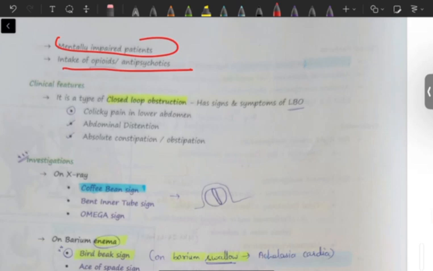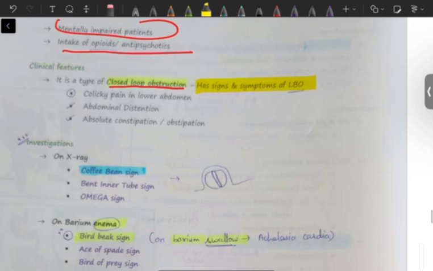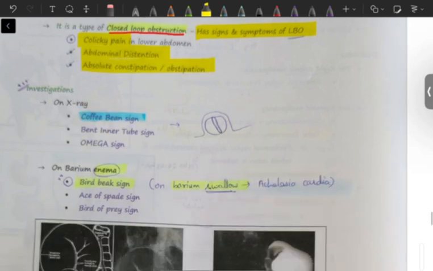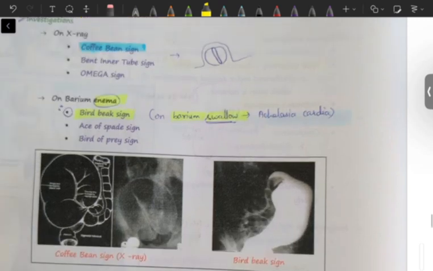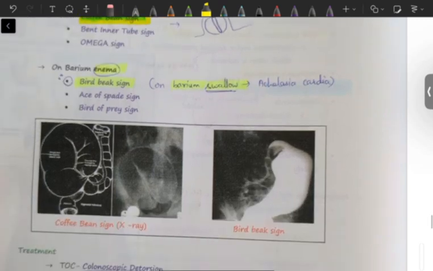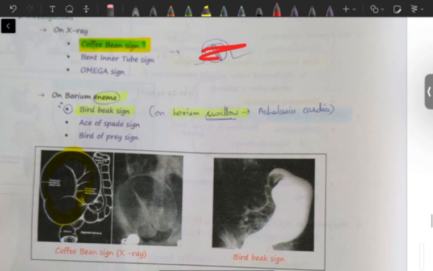So it is a closed loop of obstruction, and it has the signs of large bowel obstruction. What were the signs in large bowel obstruction? Colicky pain, abdominal distension, absolute constipation or obstipation. So what investigations will we do? We'll go for X-ray first, and on X-ray we'll be able to see a coffee bean appearance. How does the coffee bean appearance look? Here, coffee bean appearance, just like this.